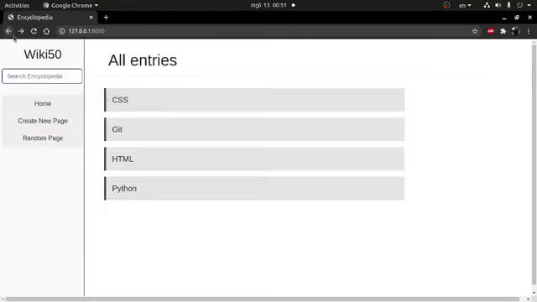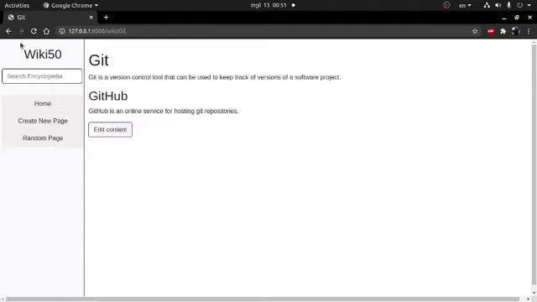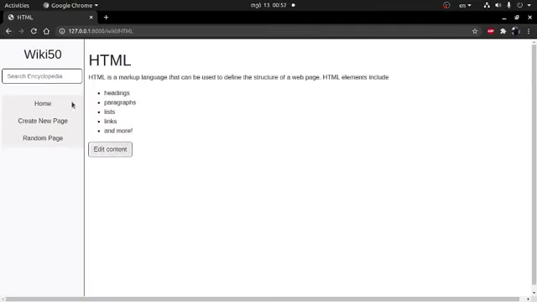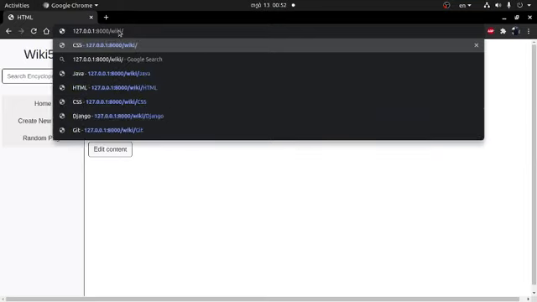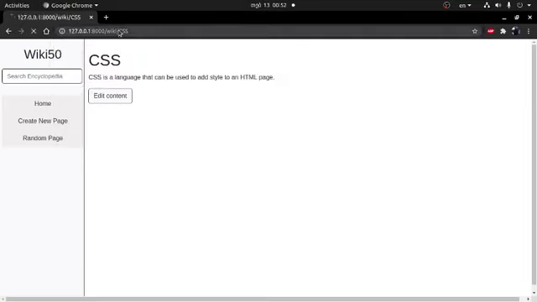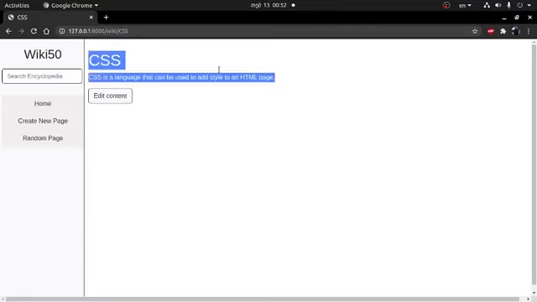Entry of CSS. I can go directly from here to any entry listed here, Git for example. They're working. Okay, let's see. This entry page says its content. I can edit from here. I'm on Wiki/HTML entry. Let's change it. Let's try CSS. I got redirected to the CSS entry.